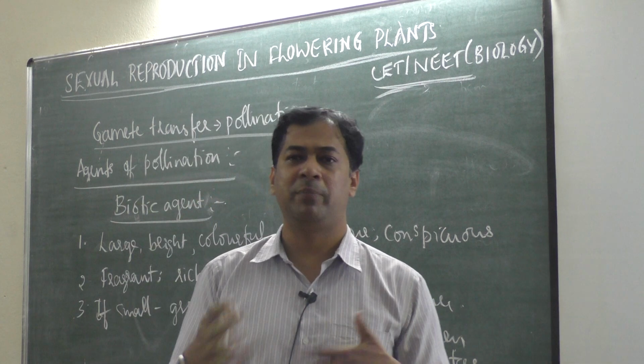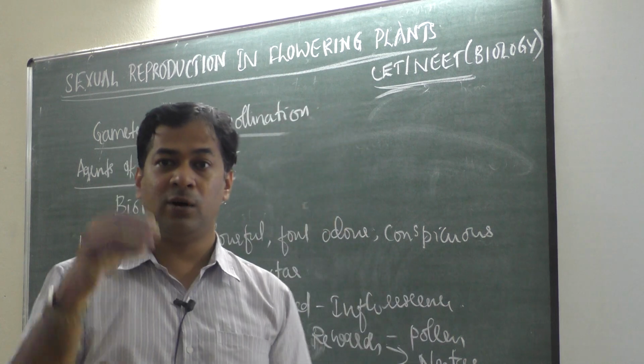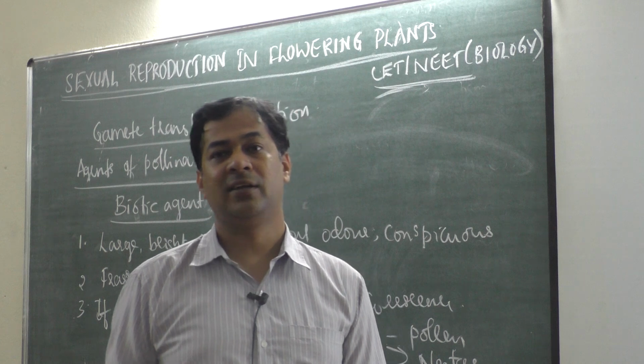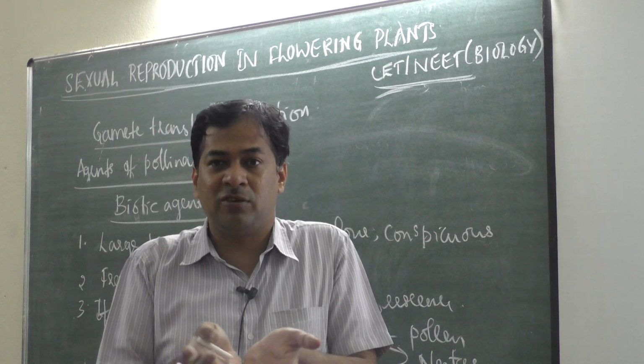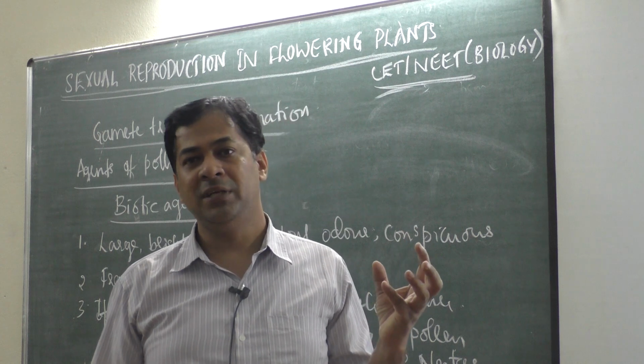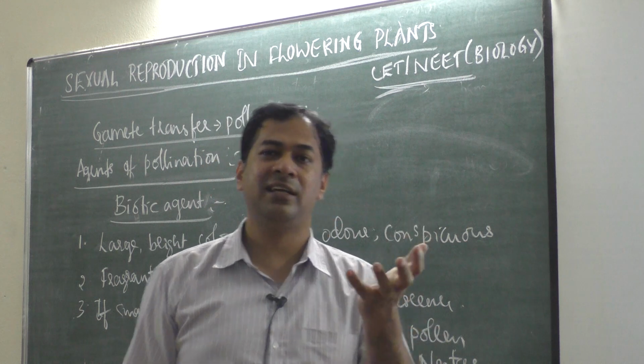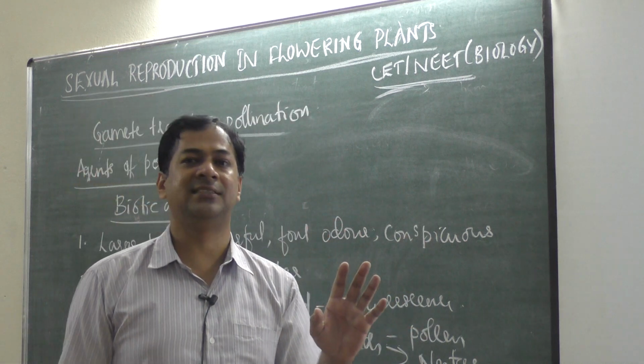Then in some plants, insects will get some more benefits, like insects can lay eggs in the ovary of some flowers. The chambers of the ovary, chambers of ovule, we call locule. So some insects can lay eggs in the locule of the ovary, so the flower gives space for releasing eggs.